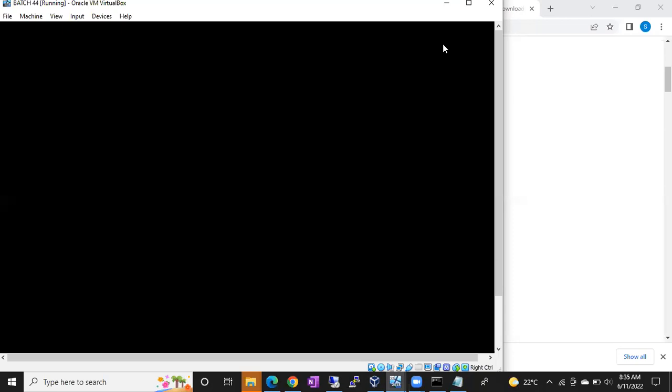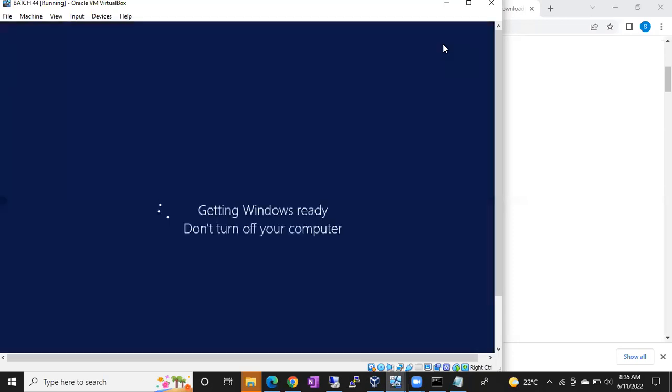Sir, after restart of Windows Server, do we need to again restart SQL Server services? Good question. No need to restart. Once you restart the Windows server, all the software installed on the Windows server will be restarted automatically. So no need to separately restart the SQL server.